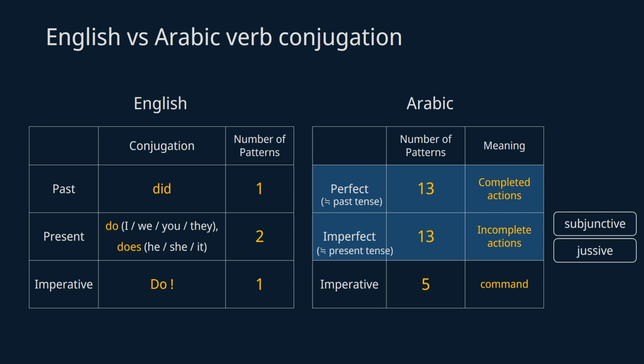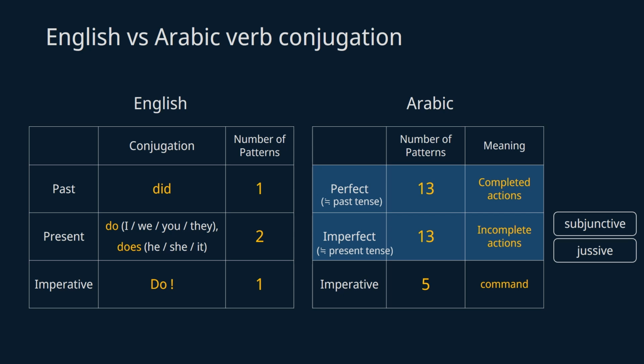The key difference between perfect and imperfect tense is whether the action is complete or not. Perfect tense refers to completed actions, while imperfect tense refers to incomplete, ongoing, or future actions. Most of the time, completed actions are past events, and that's why perfect tense is mainly used to talk about